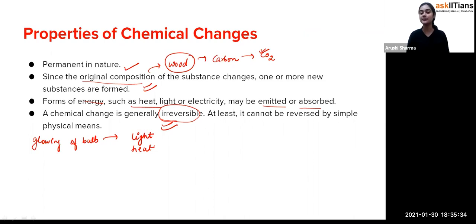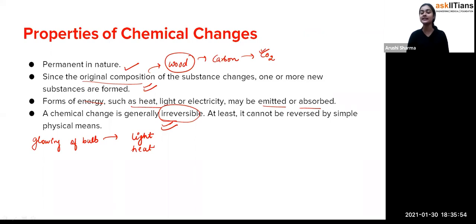Exactly. And what's the chemical change? It has a form of energy such as heat, light, or electricity. So what will you say about the glowing of a bulb? When you switch on the light and switch off the bulb, the glowing depends on that condition.